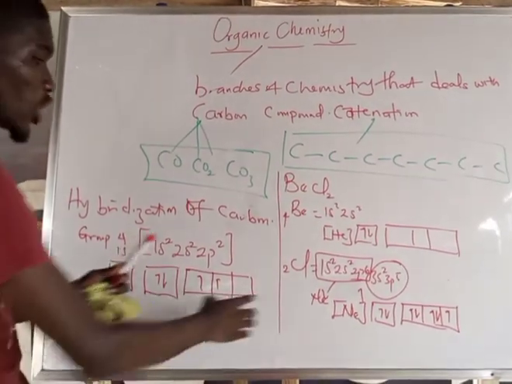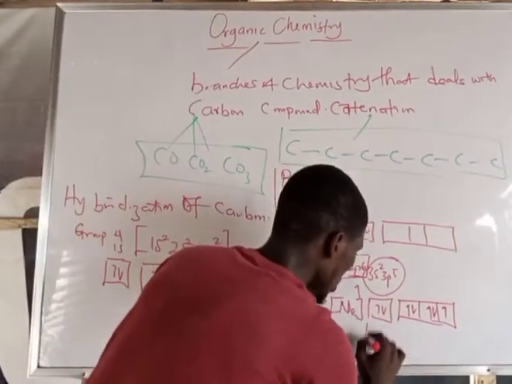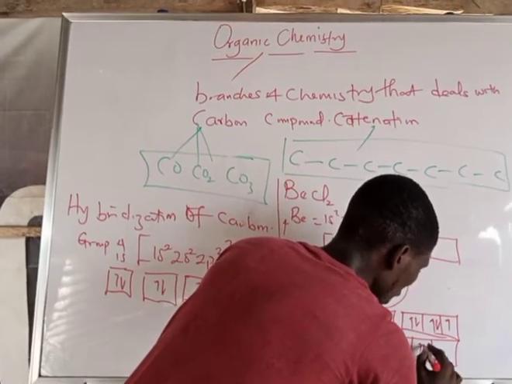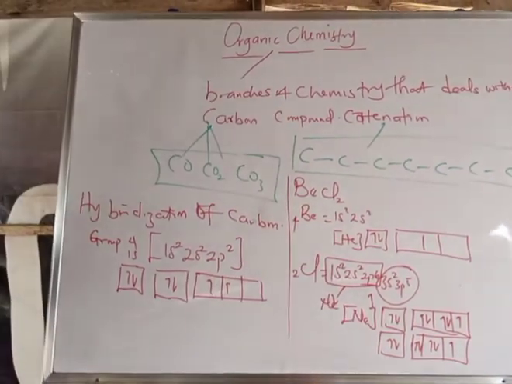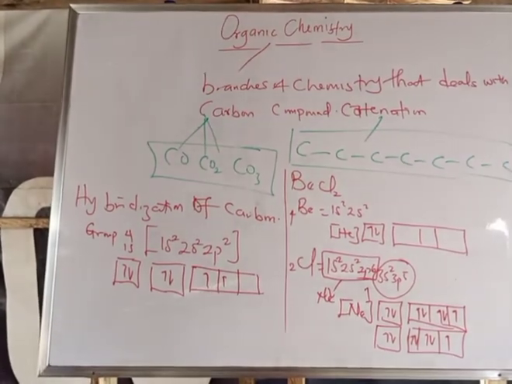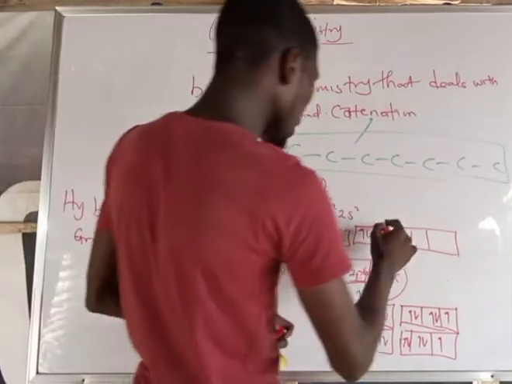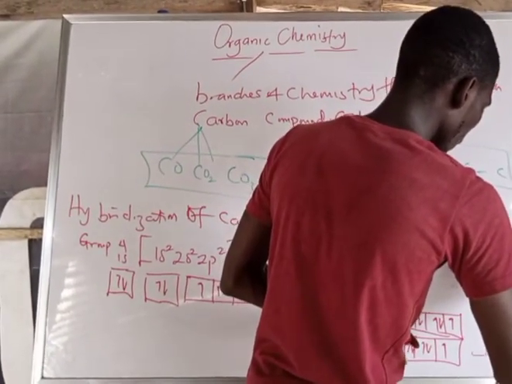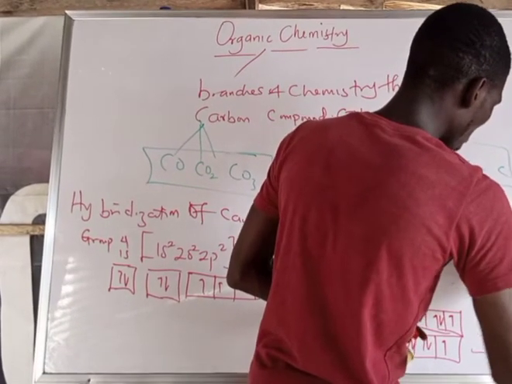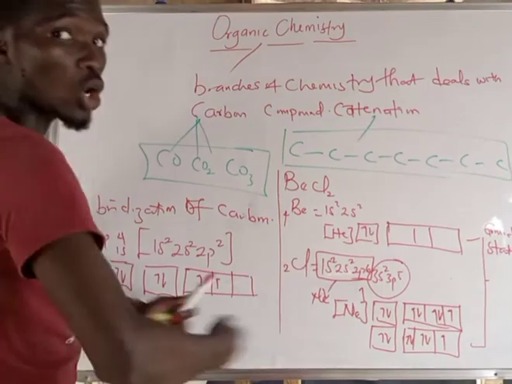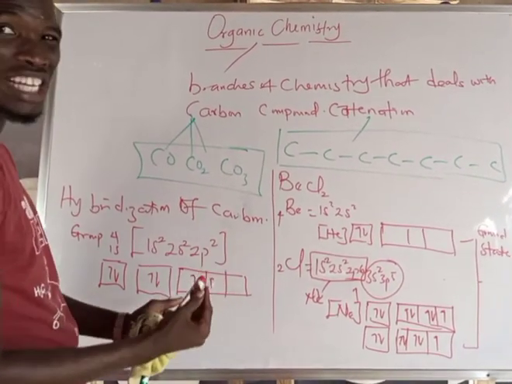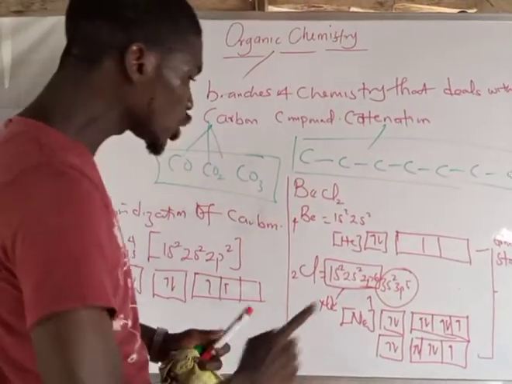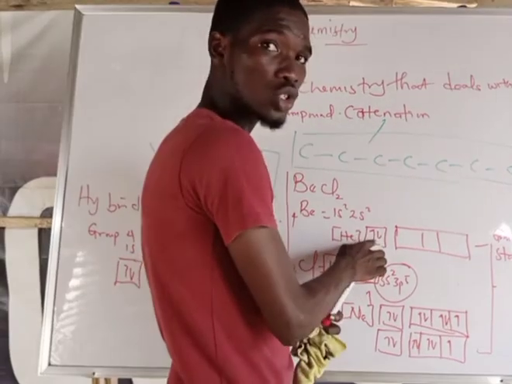Are you seeing it now? Mind you, you have 2 chlorines, so let's pick the second one to be this: 1, 2, 1, 2, 3, 4, 5. One thing you should take note of is this beryllium here. What you have here, I can call the ground state. Why? Because ground state means that it has not yet undergone hybridization, so we call it before hybridization. And for this one, we have 2 electrons in the s orbital.